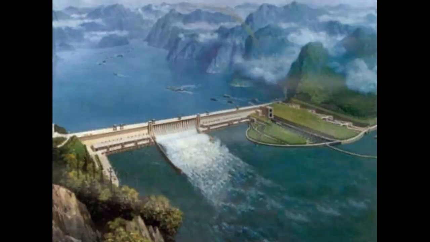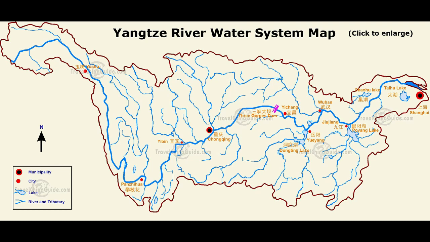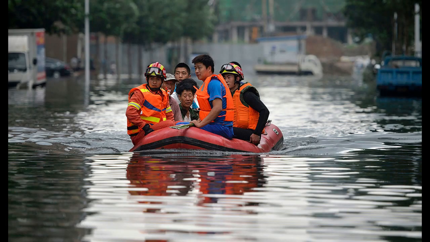The main affected area was a low-lying region downstream of the Three Gorges Dam, containing lakes, marshes, and meandering streams. The Yangtze River is the largest river in Asia. Flooding is common in China. There have been several floods in China, even as recent as 2016.